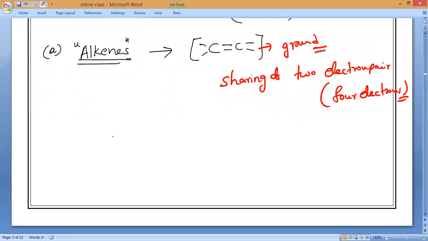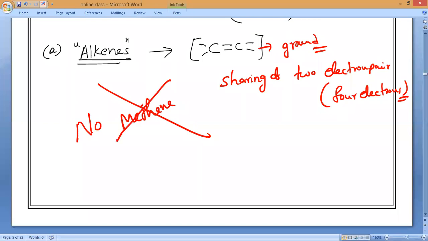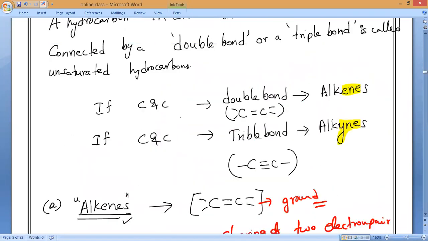First example. Remember, no methane is present. Only methane will be present, no methane... because if you want to form alkenes and alkynes, the minimum number of carbon atoms is 2.